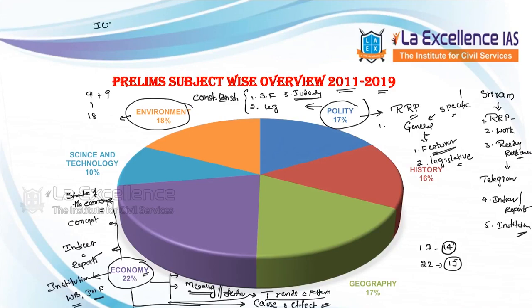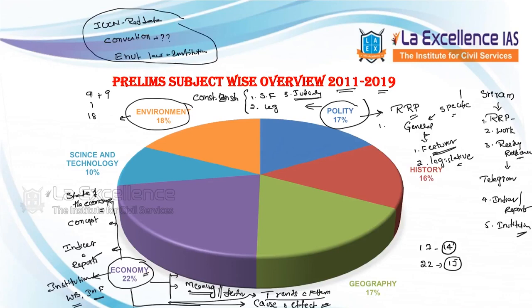In this case, the IUCN Red List, Red Data Book is one prominent area. And the second, various conventions: what each convention is about. And then environmental laws and institutions in India. This is one area which we have to focus upon.